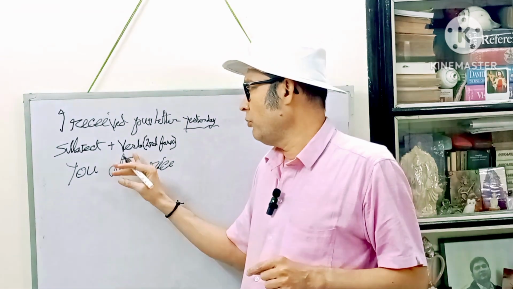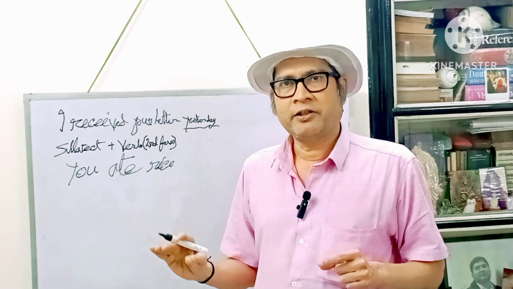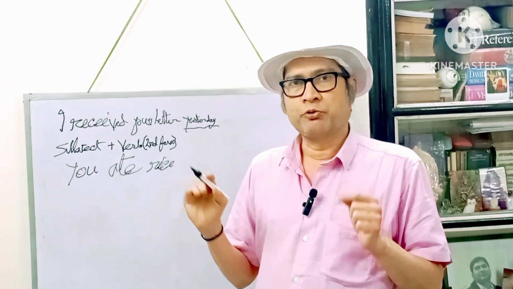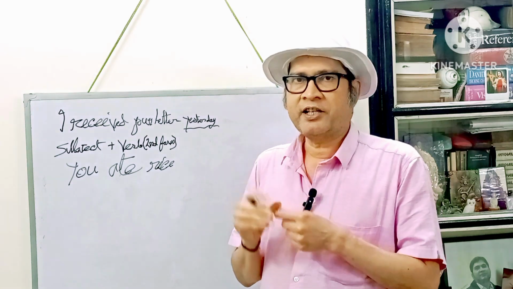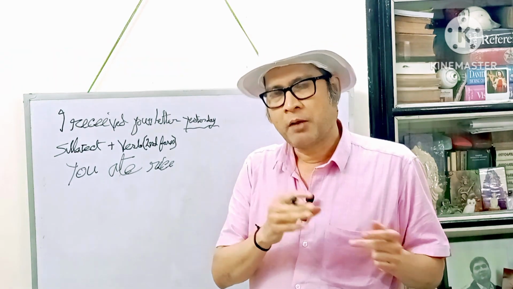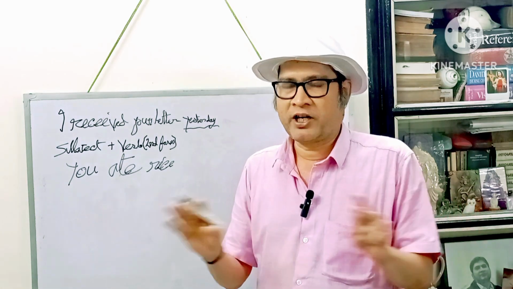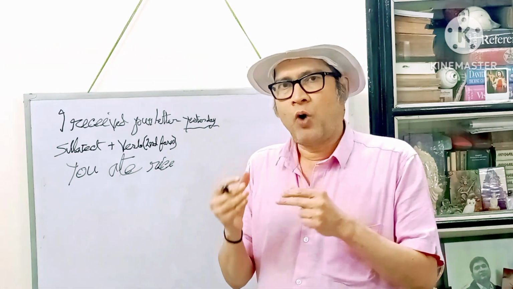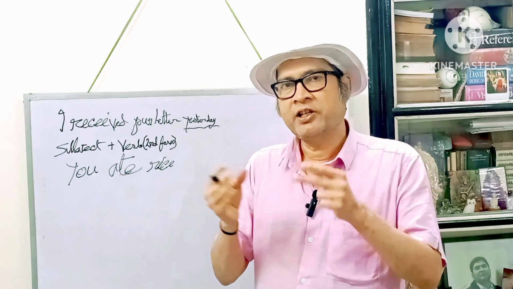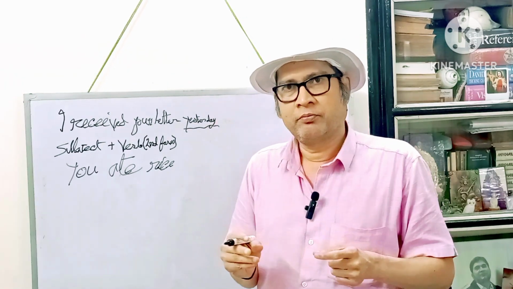Therefore, not the second form, nor the first form, but the third form of the verb you have to use. Now, when to use? Say two incidents took place in the past. Both the incidents took place in the past, but not simultaneously, not at the same time. So, one incident took place before the other. That is the past of the past.